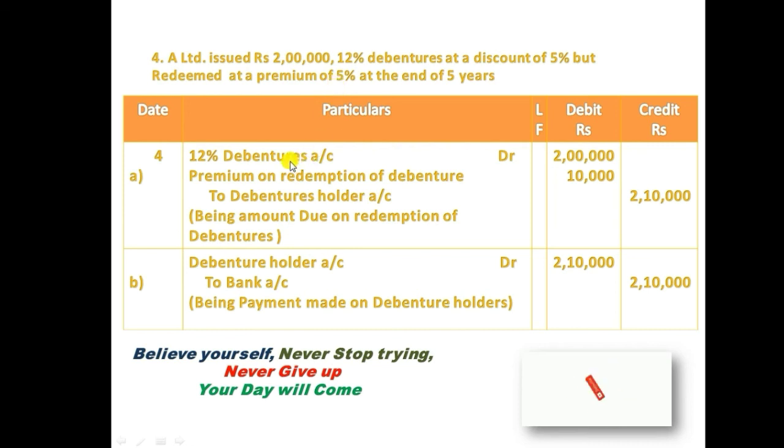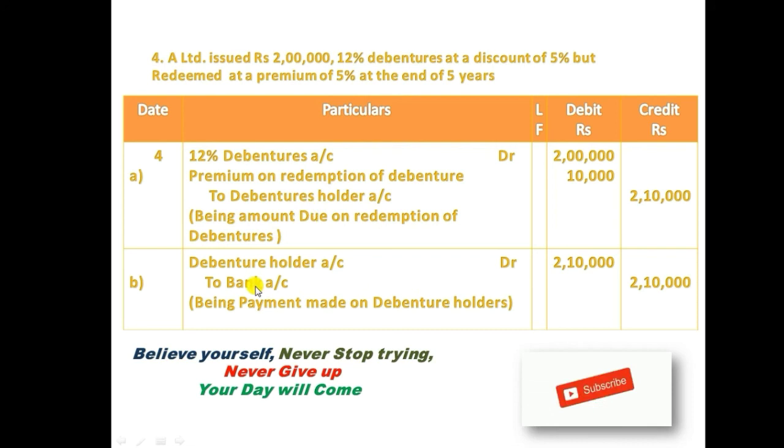Now we'll see how to record the transaction. 12% debenture account debit 2 lakh. At the time of repayment of debenture, the liability is going to decrease in the business. When liability decreases, we need to debit it. Also the company is going to pay 10,000 extra to the debenture holder. This is an additional liability for the business, and this also is going to reduce at the time of redemption. So we need to debit premium on redemption of debenture 10,000, and credit the debenture holder account 2 lakh 10,000, and we should write the narration being amount due on redemption of debenture.